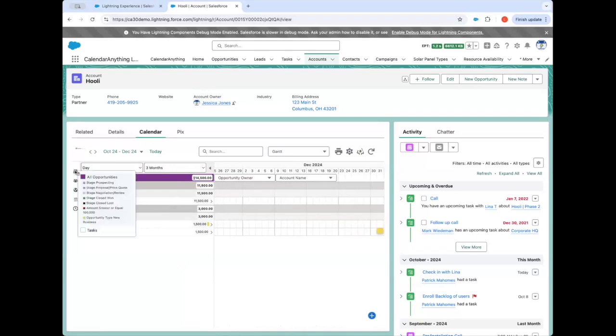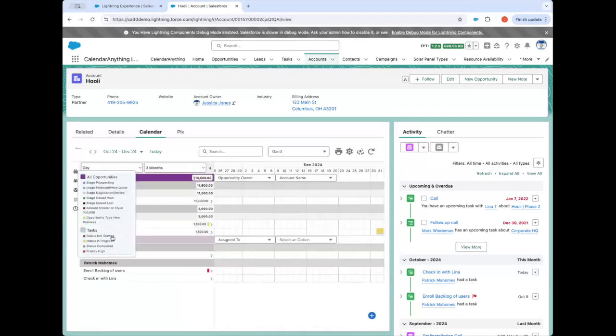I can also overlay this with another calendar, let's say my task calendar, and in this case, it will show me tasks only related to the Huli account. So how do we set it up?